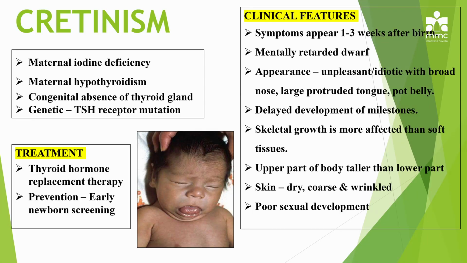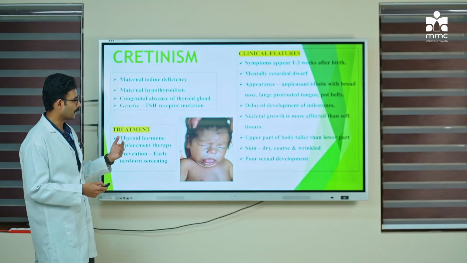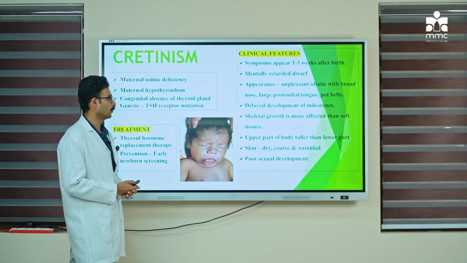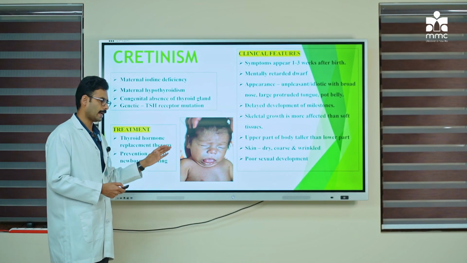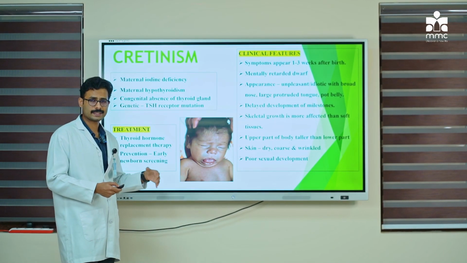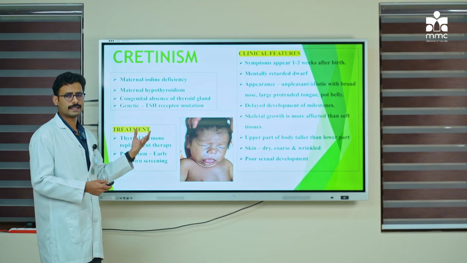So, what are the clinical features? Clinical features of cretinism include, one, the appearance of the child. As soon as the child is born, initially we will not be able to diagnose the condition. It will take up to 1 to 3 weeks for the symptoms to appear. The appearance includes an unpleasant or idiotic face; the textbooks say the child appears ugly and idiotic